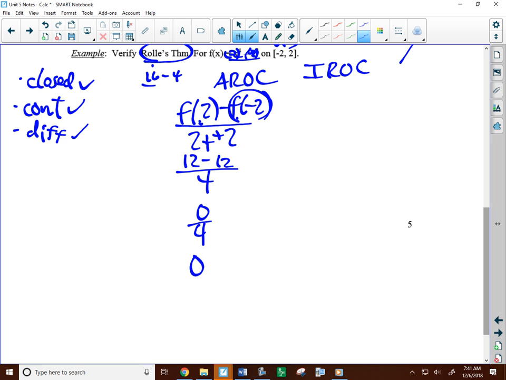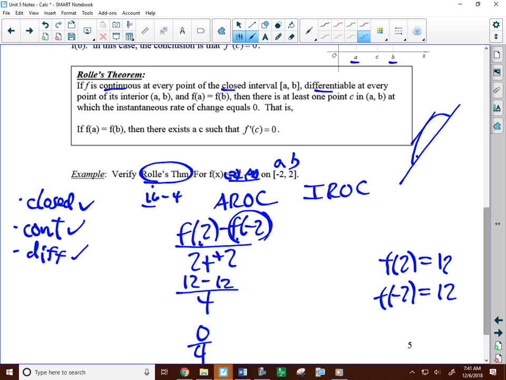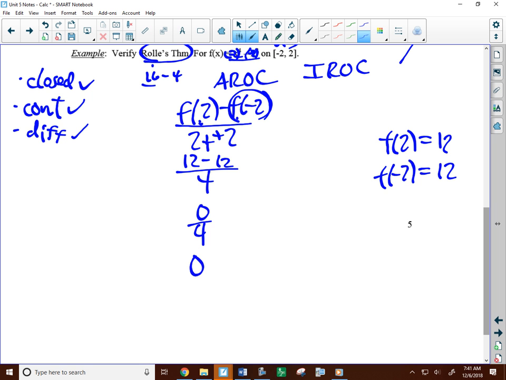So I say just do the same work as before. However, you also could have just separately said f of 2 is 12, and f of -2 is also 12. And you therefore could have just concluded that the secant slope will be 0, because it's the same Y values for your endpoints. So if you saw that, you didn't have to do this, but I think it's just the same amount of work. With Rolle's theorem, it'll always be 0. Always be 0, yeah. So, like, we'll get a question on the test, and we know we just have to work it out until it's 0. Yeah, pretty much.